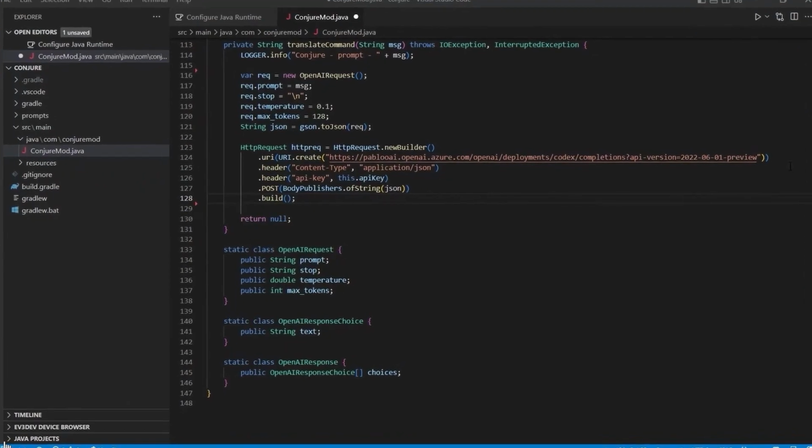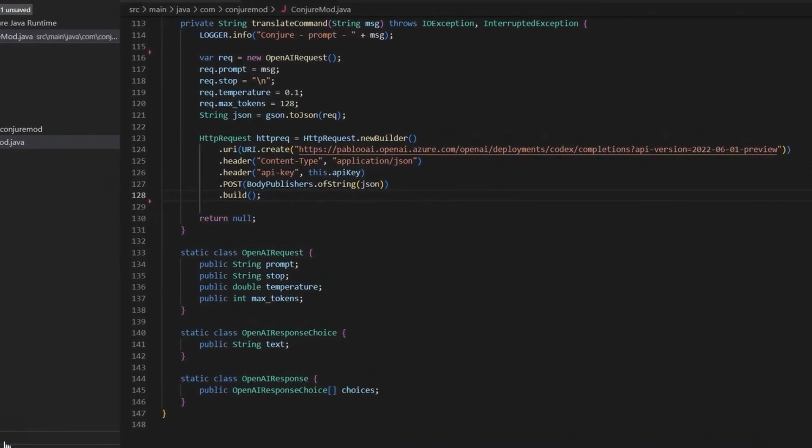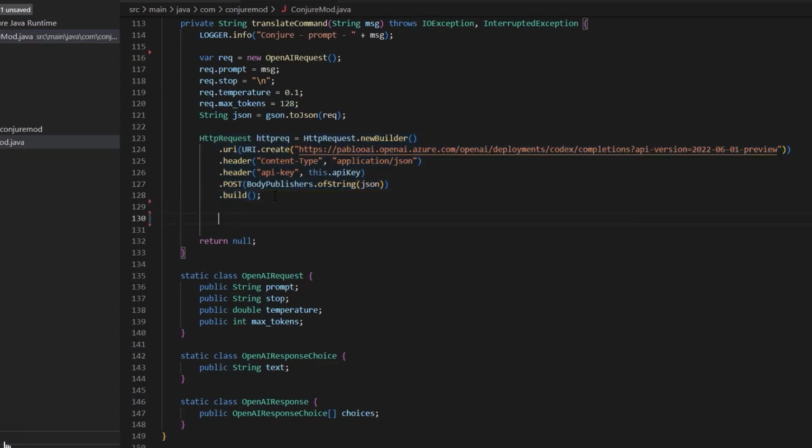Let me show you. Here's a portion of the code behind my Minecraft mod in Visual Studio Code. And I have the GitHub Copilot extension enabled. The mod is written in Java, and this is the part that takes the text that the player wrote and sends it to OpenAI. So here, I have the HTTP request that calls the OpenAI service in Azure. What's missing is actually sending the request and then processing the response.